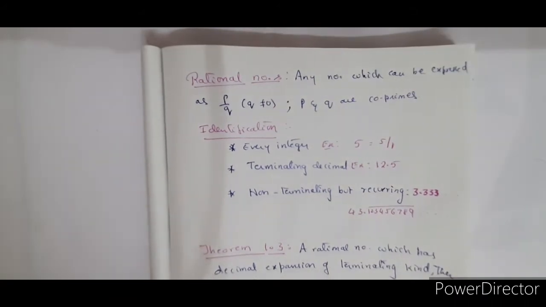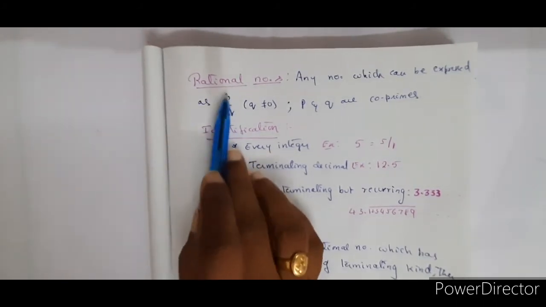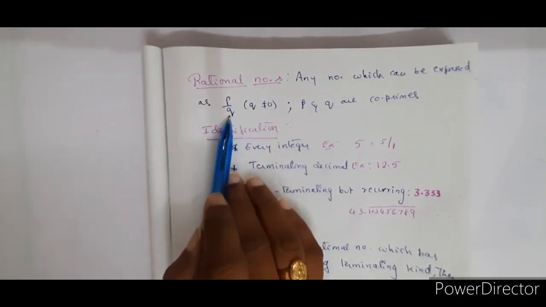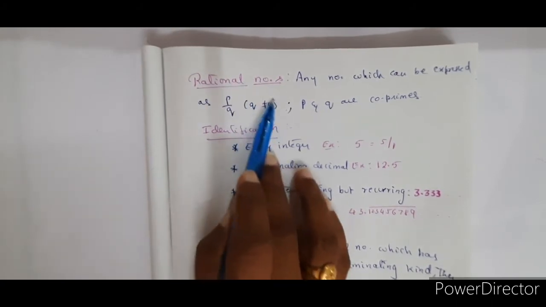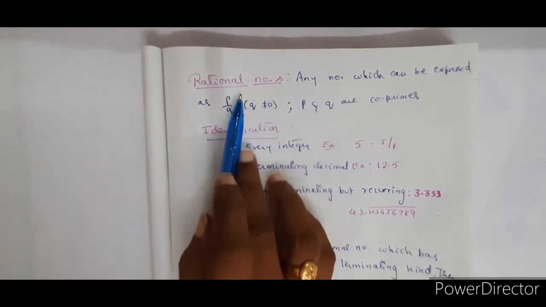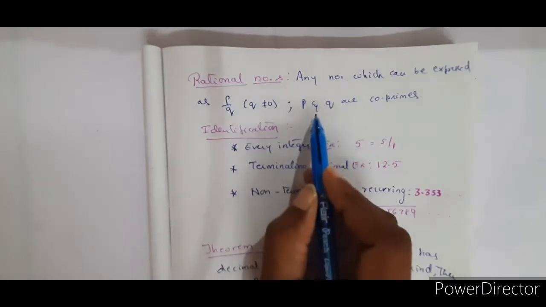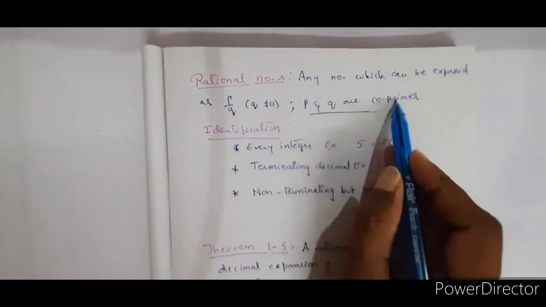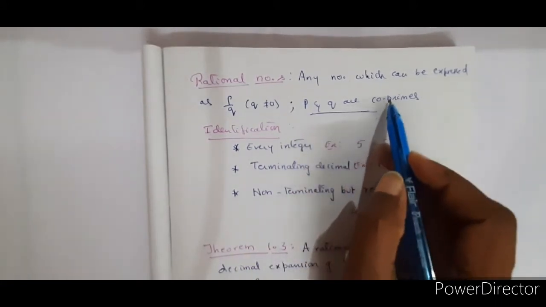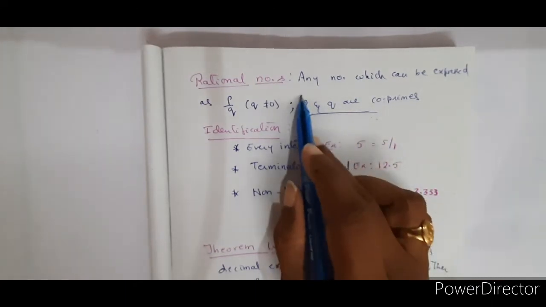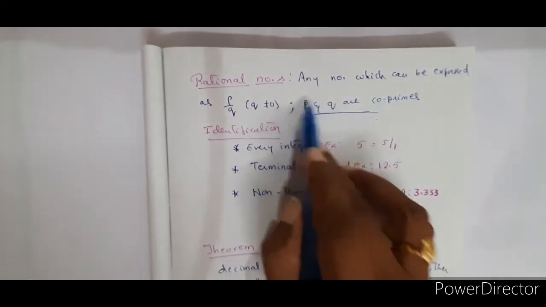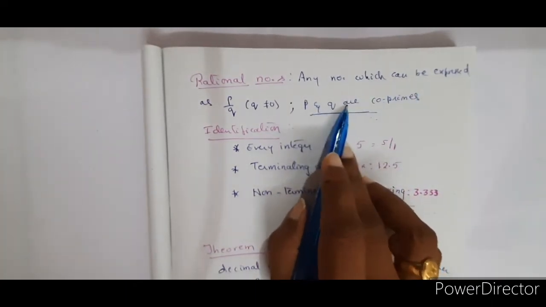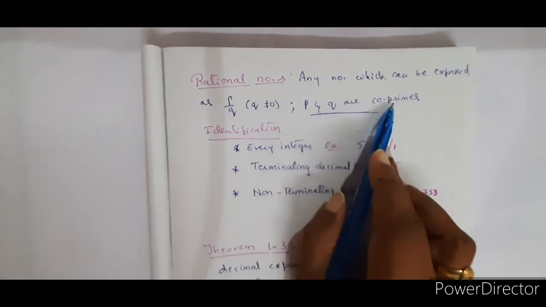So now the next one is the definition of rational number. You all know very well that any number which can be expressed in the P by Q form, where Q not equal to 0, is a rational number. But most of you will miss this point that P and Q should be coprimes. What is meant by coprimes? I am mentioning such points because in objective type questions, such questions can be asked. What is meant by coprimes?